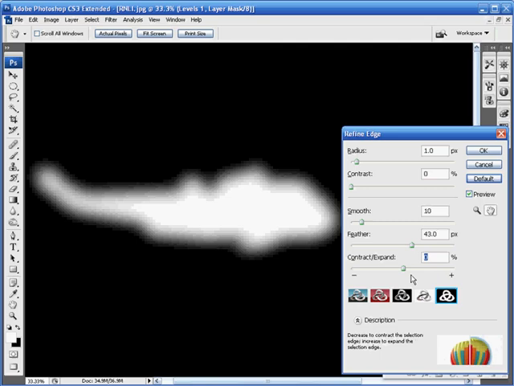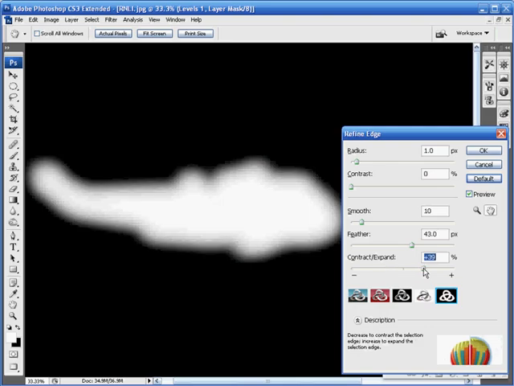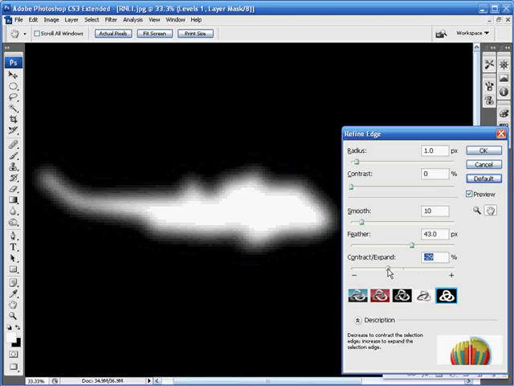The last slider to study is that of the contract and expand slider. This can be moved left, and it can also be moved right, depending on whether you want to contract or expand a selection edge. It's a handy slider that we'll use in this video, and it's also a good idea to move the slider from side to side for yourself to see how it works.